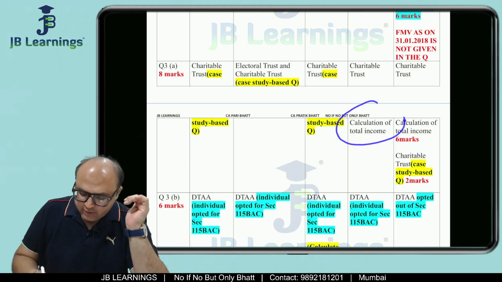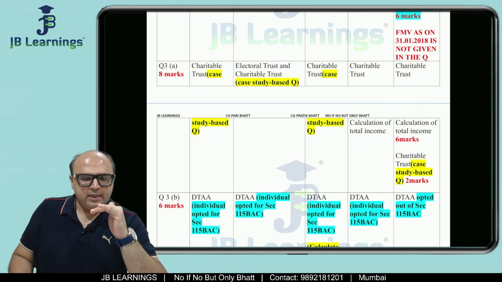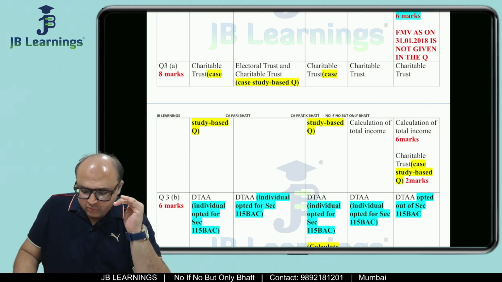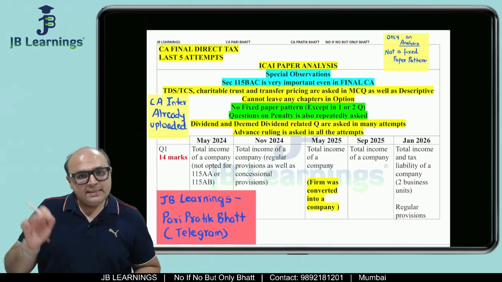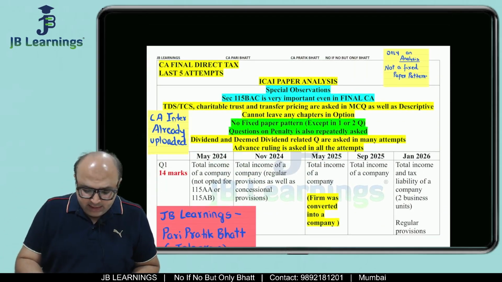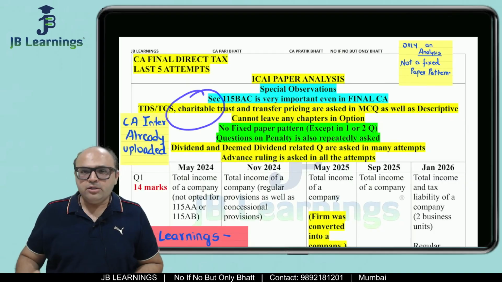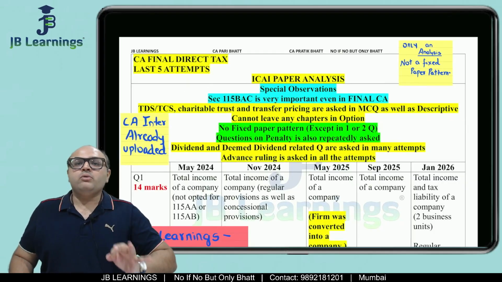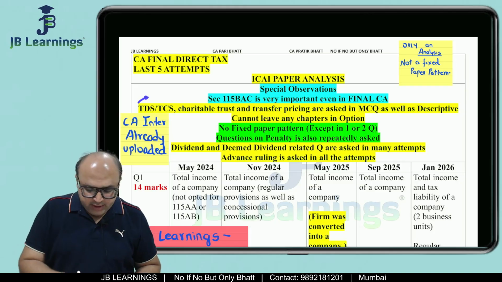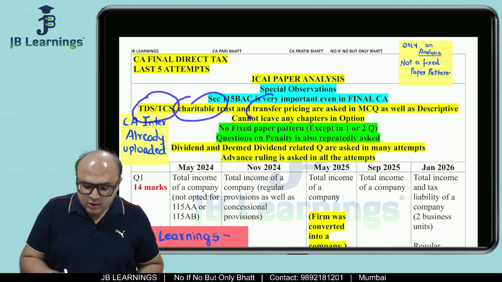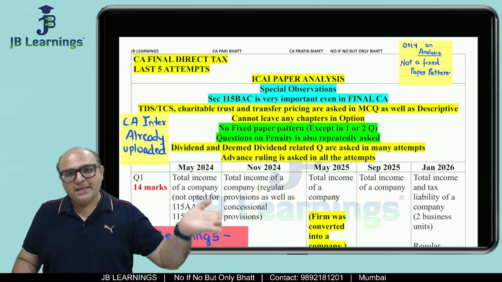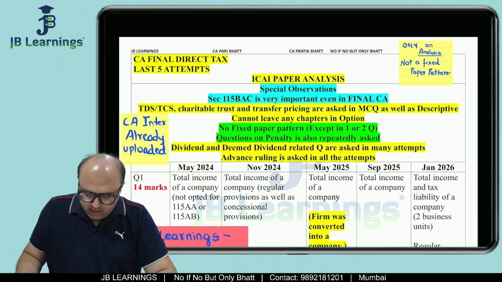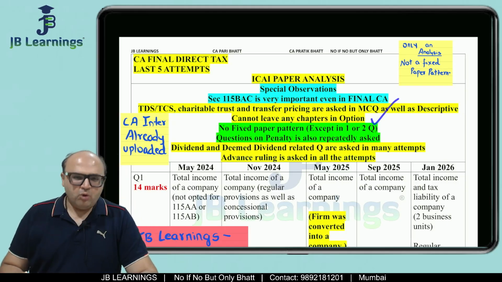And 2 times it was calculation of total income of a charitable trust. But what I have observed is that in spite of asking in descriptive, they are asking TDS, TCS in charitable trust and transfer pricing also in MCQs. So TDS, TCS, charitable trust, transfer pricing, and different penalties. They are asking in descriptive as well as MCQs. Then you cannot leave any chapters in option.